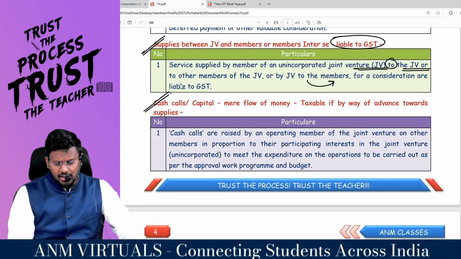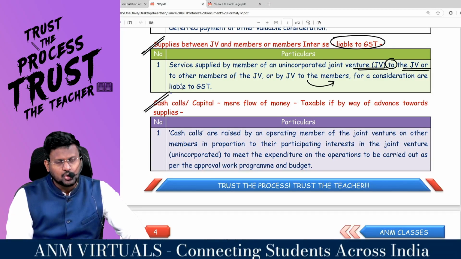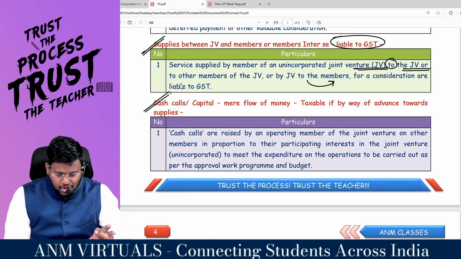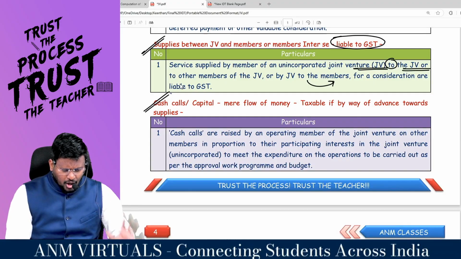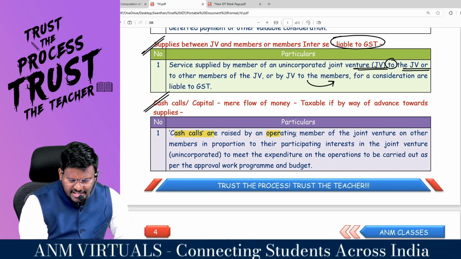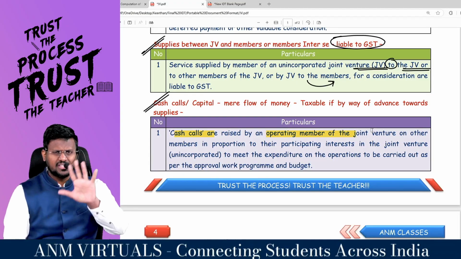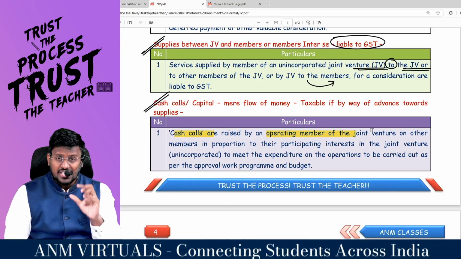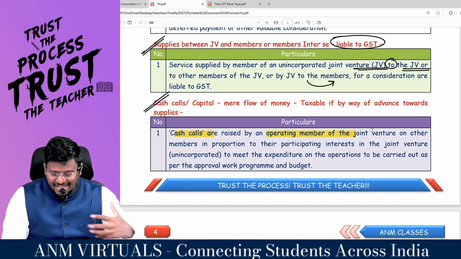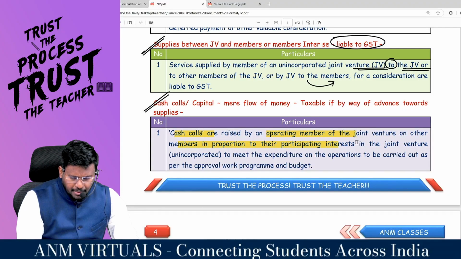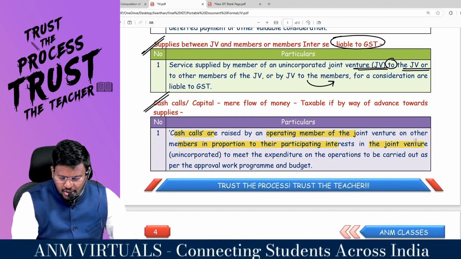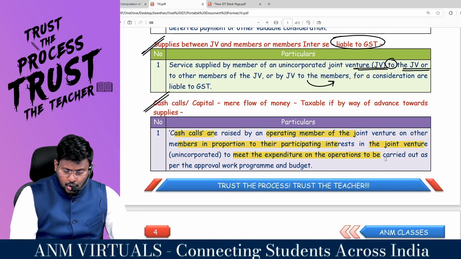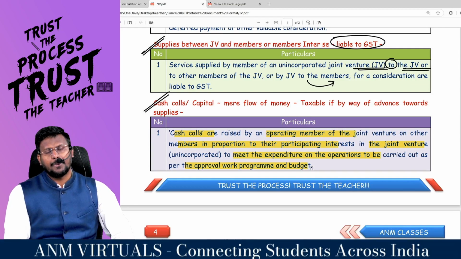Now, one new concept: cash call or capital. Is a mere flow of money taxable if it is by way of advance towards supply? They are particularly clarifying one situation called a cash call. Cash calls are raised by the operating member of the JV. For example, in a joint venture, 5 members are there: Member 1, 2, 3, 4, 5. For example, member 3 is the person who is operating that JV. On the other members, in proportion to their participation interest in the unincorporated JV, cash calls are raised to meet the expenditure of the operation to be carried out as per the approved work program and budget.